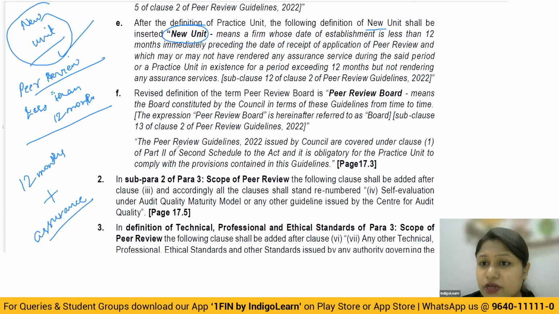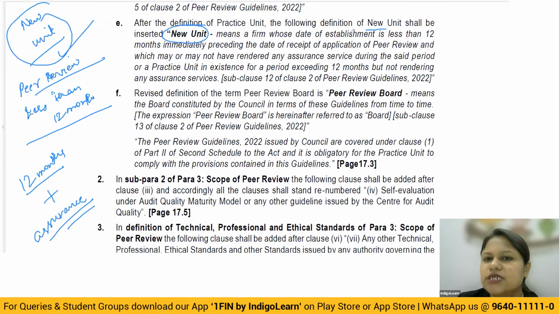The quality of your assurance engagements. Correct? So obviously, if you're not providing the assurance engagement and you still require a peer review certificate, then even if it is more than 12 months, not providing any of the assurance services, even then, in that case, you're called as what? The new unit. Okay, so let's understand.